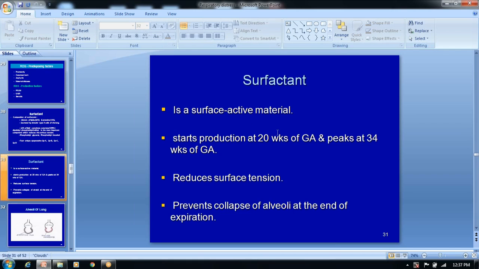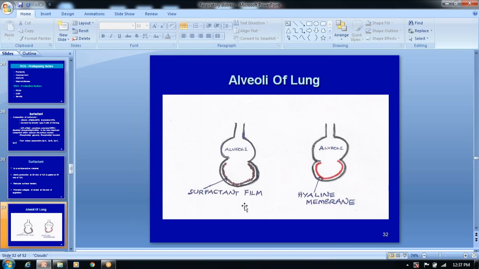And what are the functions of the surfactant? The surface active material starts production at 20 weeks of gestation and goes up to peak level at 37, 38 weeks. It reduces the surface tension and prevents the collapse of the alveoli at the end of expiration. These are the functions of the surfactant. In the diagrammatic representation, there is the alveolus and its membrane with a surfactant film, and later it may become the hyaline membrane. So this is very, very important.